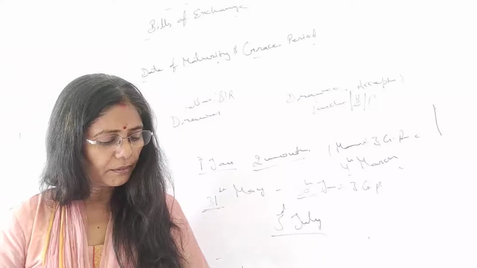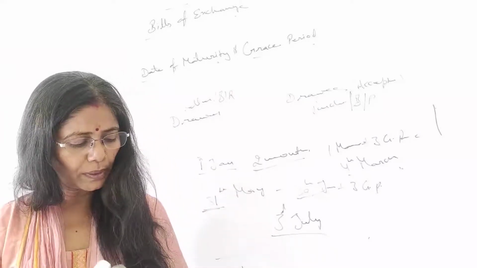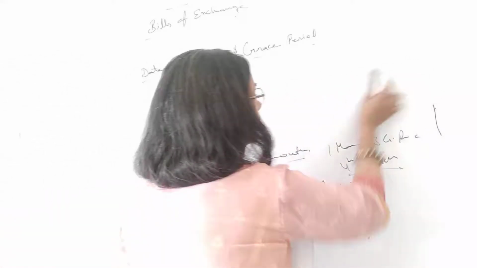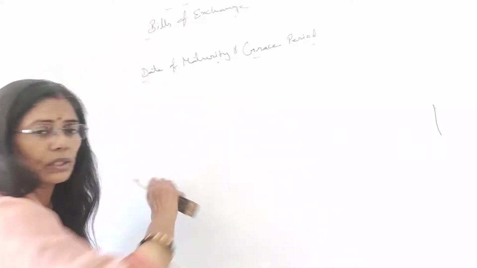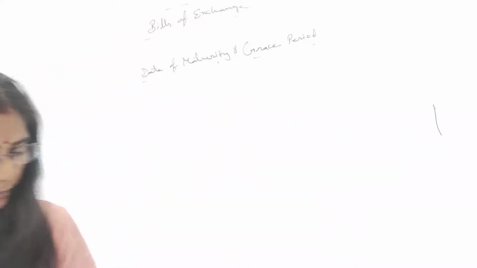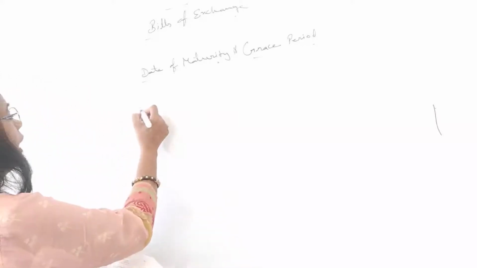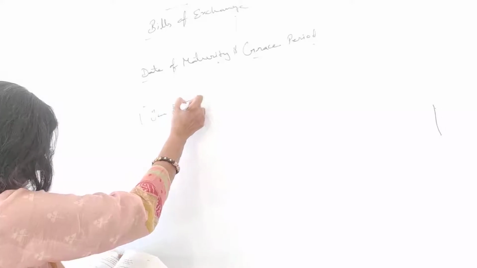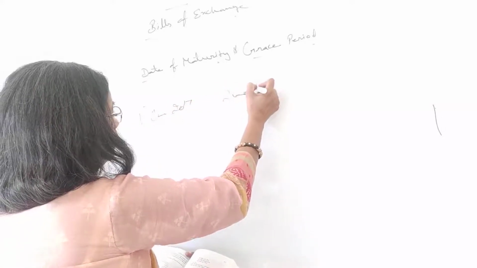Right, students? So here we have a question. One illustration is given, and you can understand better according to this. So let's take this illustration. Here the date is 1st January 2017, and the time period is 2 months.